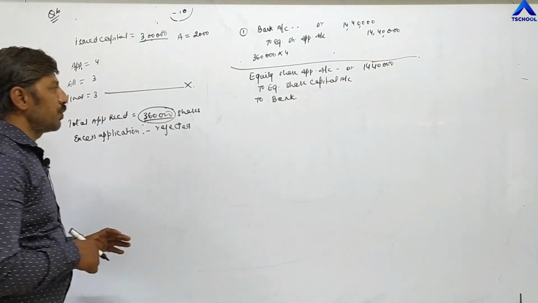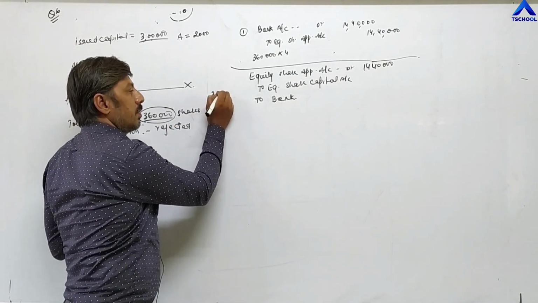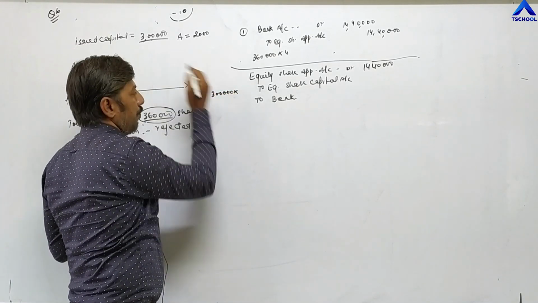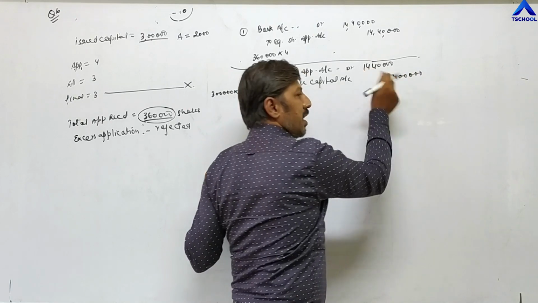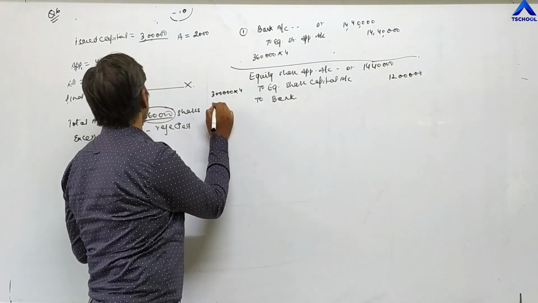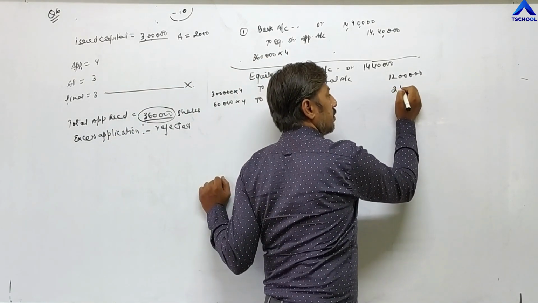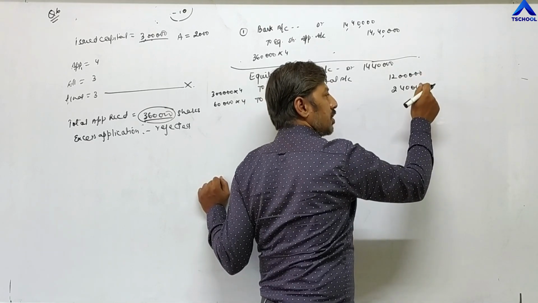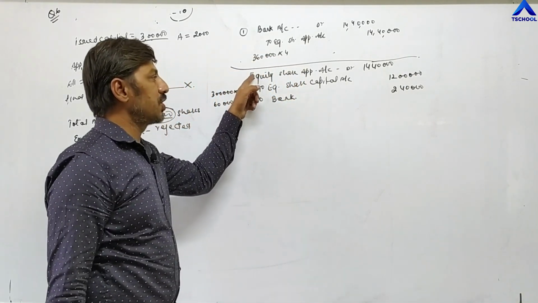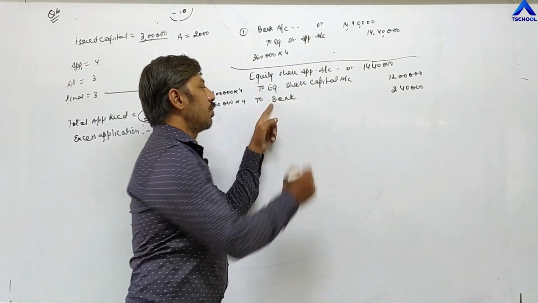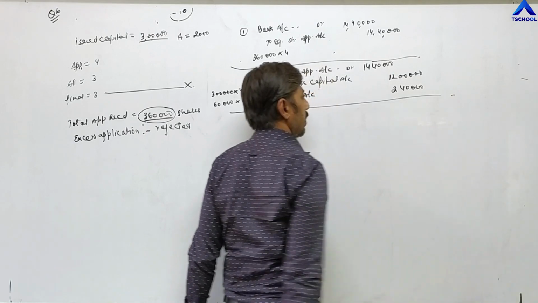The amount for which we are allotting shares: how many shares do we have to allot? 3 lakh. So 3 lakh into 4 means 12 lakh. And the remaining 2 lakh 40,000, or you can do it this way also: excess application is 60,000 into 4, which is 2 lakh 40,000. 12 lakh plus 2 lakh 40,000 is 14 lakh 40,000 rupees. In this way you have to pass the entry: equity share application account debit to equity share capital account and to bank account. The second entry is completed.